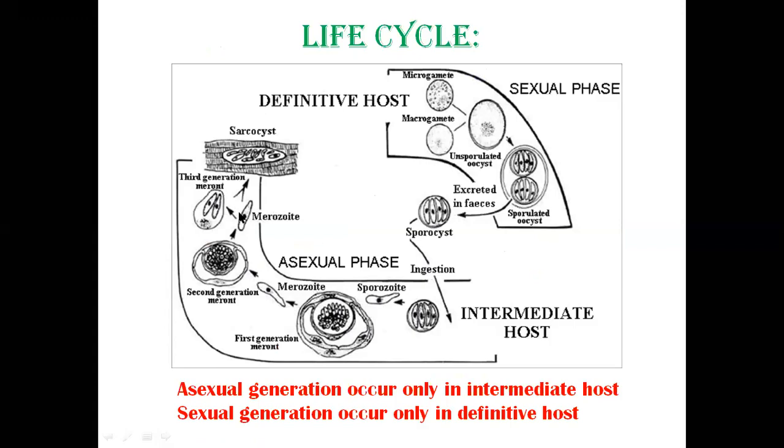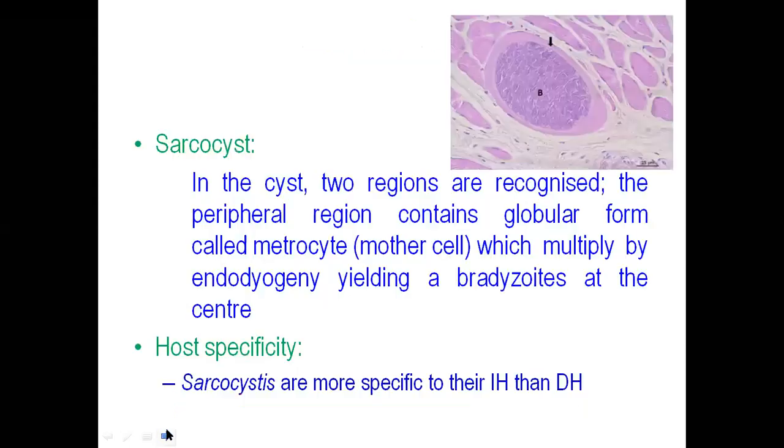Subsequently, the merozoites will form the sarcocyst, which will wait for the definitive host to ingest. Once this sarcocyst is ingested by the definitive host, there will be formation of male and female gametocytes, and then a zygote. This zygote will sporulate in the intestinal lumen and be passed out for ingestion by the intermediate host. I hope it is clear.